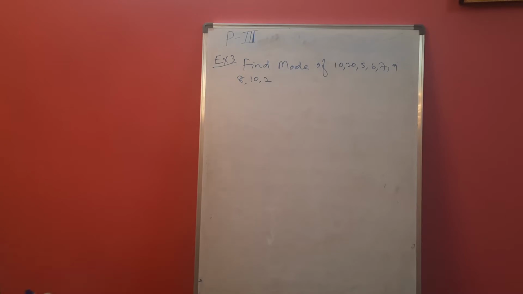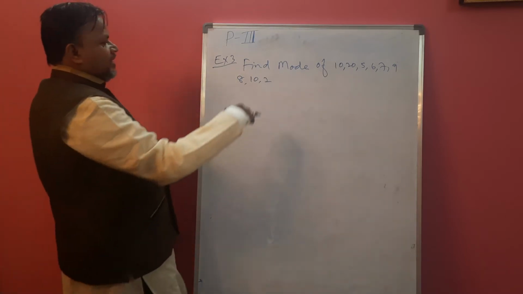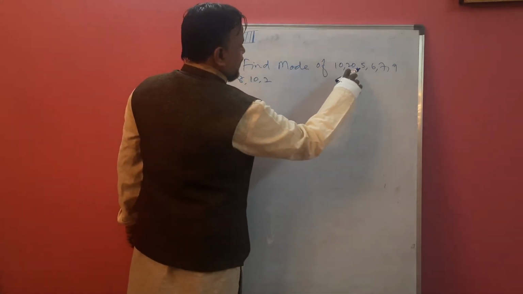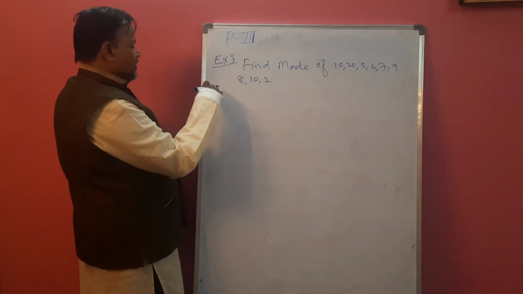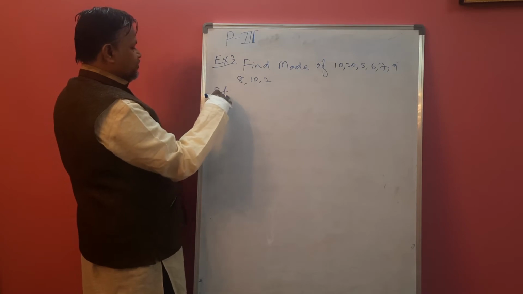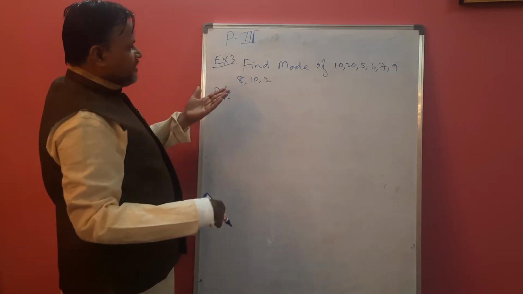Now example 3. Find mode of 10, 20, 5, 6, 7, 9, 8, 10 and 2. Now see the solution. Again arrange it.